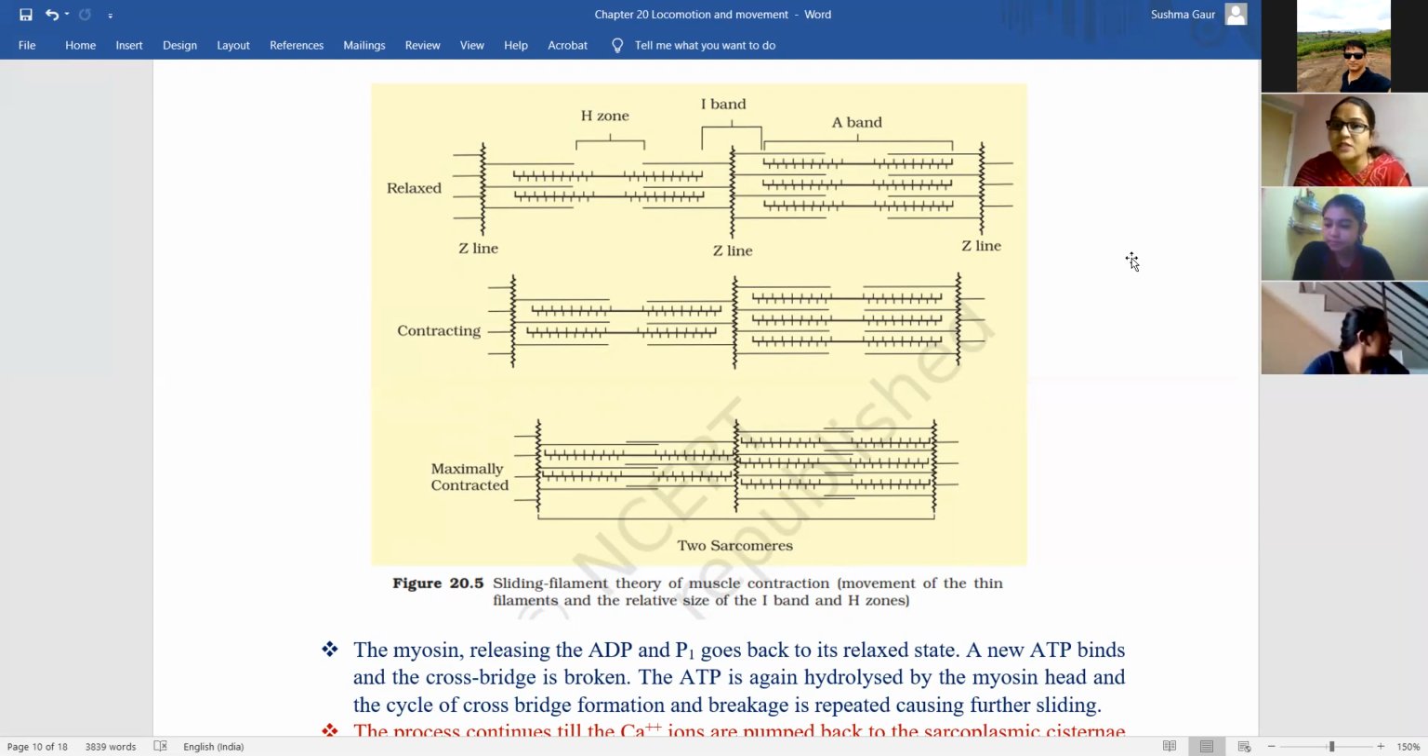Because this thing is not written in the theory, you have to remember this with the help of the diagram only. That's why I'm saying it again and again.